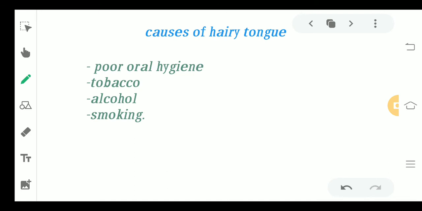Now, what are the causes? Maybe there is poor oral hygiene maintenance, there is tobacco which is being consumed by the patients, alcohol consumption or smoking can be another cause of hairy tongue.